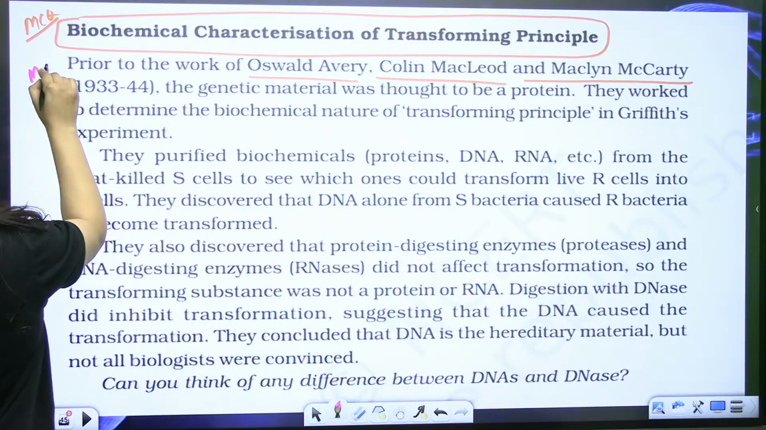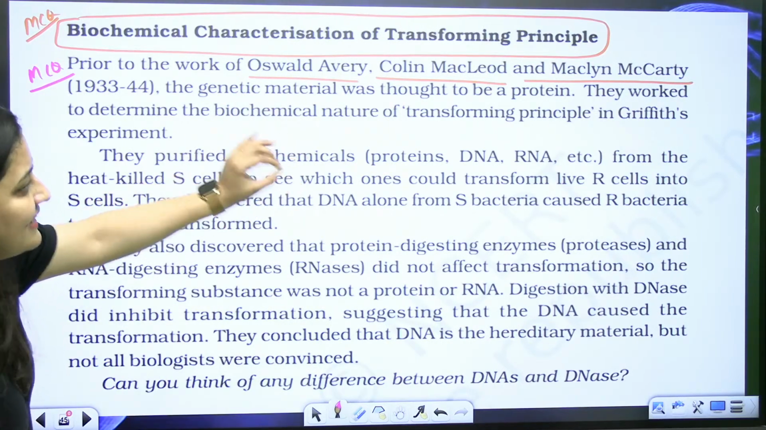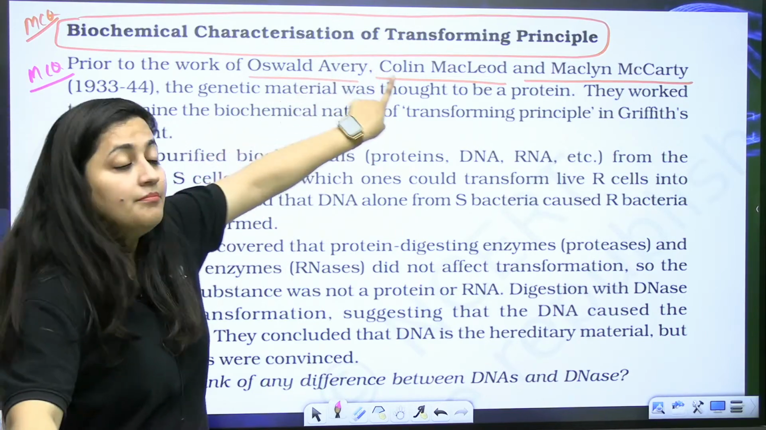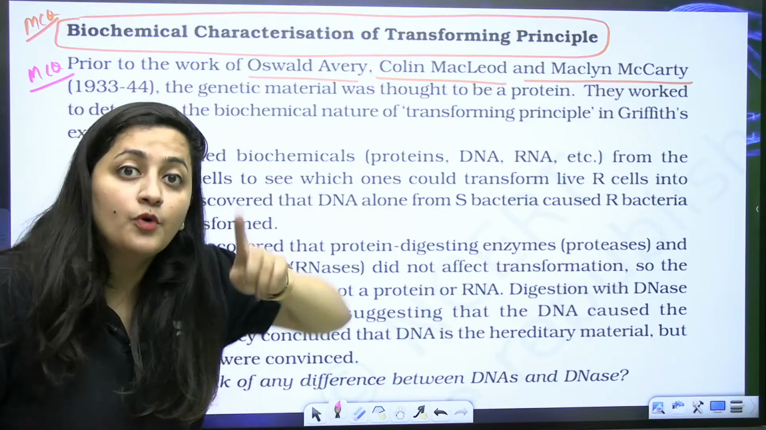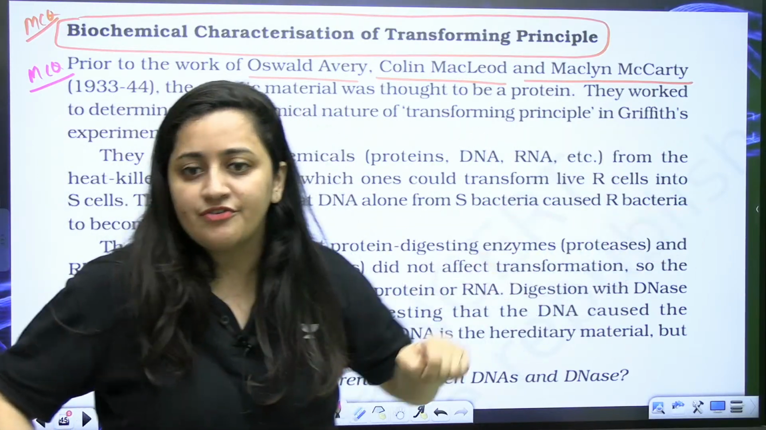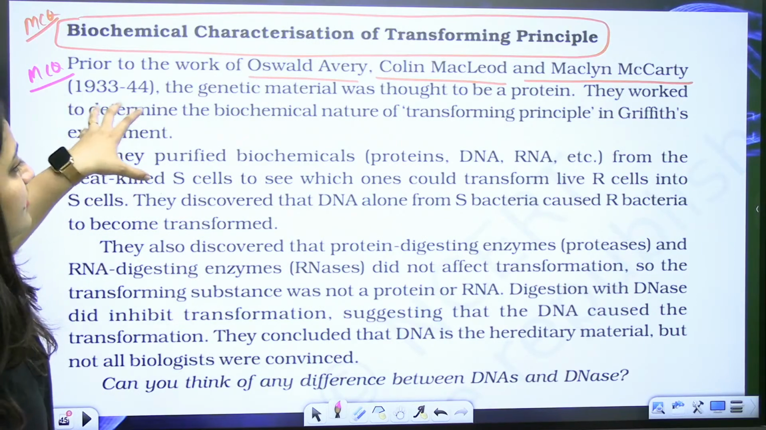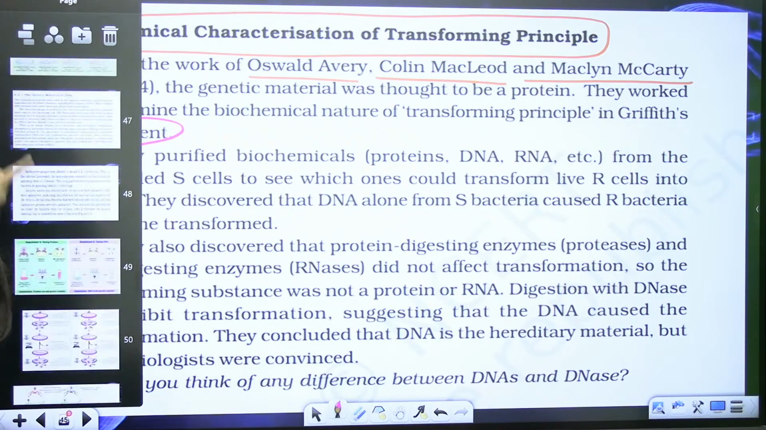Clear, bache? So prior to the work of Oswald Avery, Colin MacLeod, Maclyn McCarthy, the genetic material was thought to be a protein. Means before that, they all were thinking that proteins are the genetic material. Proteins are the ones which will pass from one generation to another, right? But their work determined the biochemical nature of that transforming principle in Griffith's experiment. So this is what they did, bache.